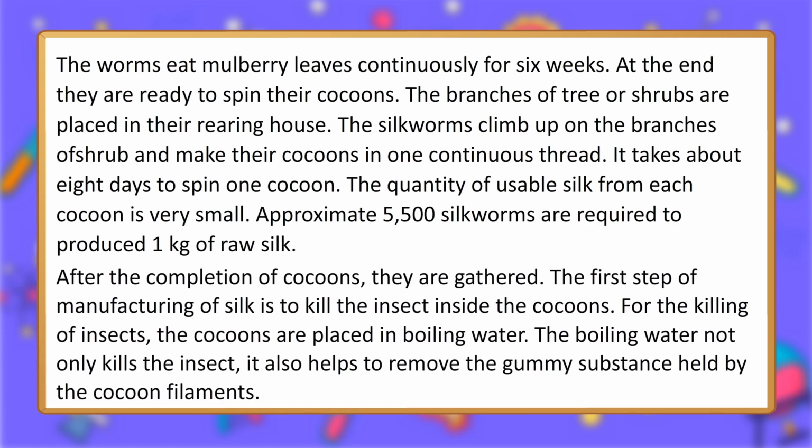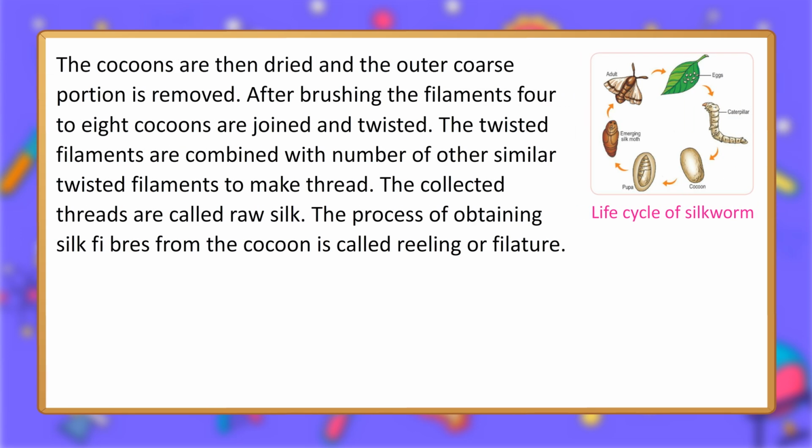After the completion of cocoons, they are gathered. The first step of manufacturing silk is to kill the insect inside the cocoons. For the killing of insects, the cocoons are placed in boiling water. The boiling water not only kills the insect, it also helps to remove the gummy substance held by the cocoon filaments. The cocoons are then dried and the outer coarse portion is removed.